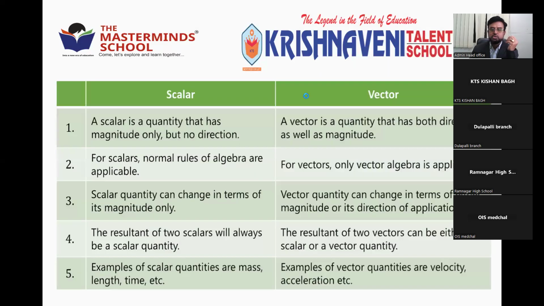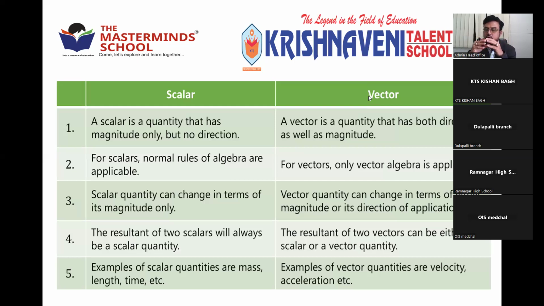So as we move forward, where we started is the classification of vectors. As you all know, physical quantities like mass, time, length, velocity, area, density, whatever it may be, are classified based on magnitude and direction. All the physical quantities which have only magnitude are placed under scalars, like mass, length, time, etc. The physical quantities which have both magnitude and direction are placed under vectors, like velocity, acceleration, and all.